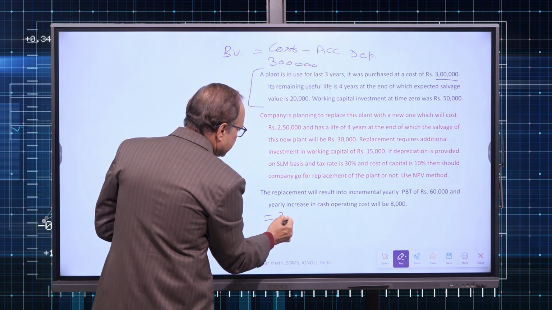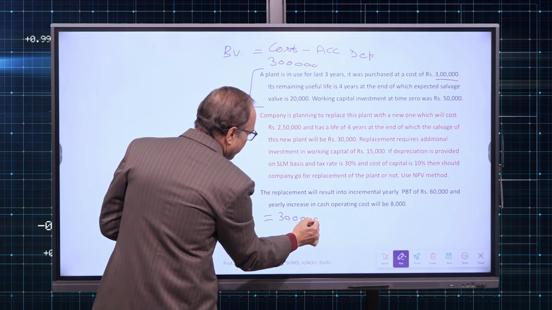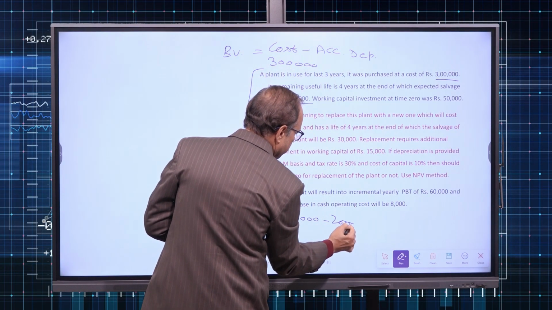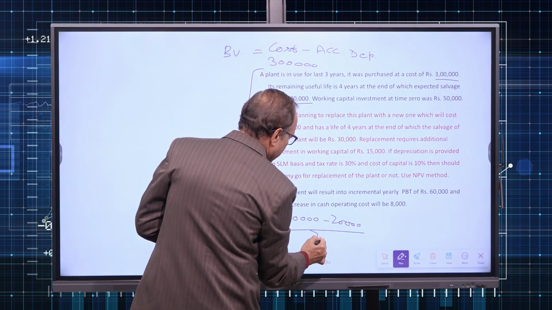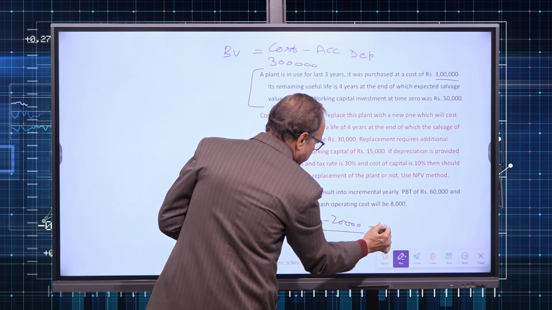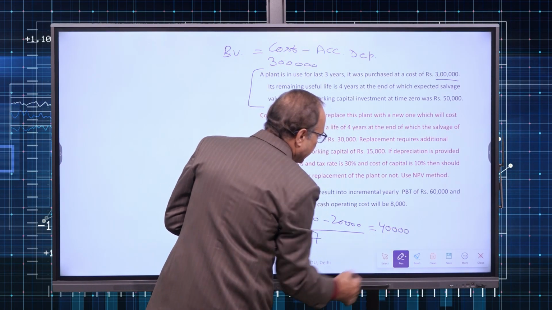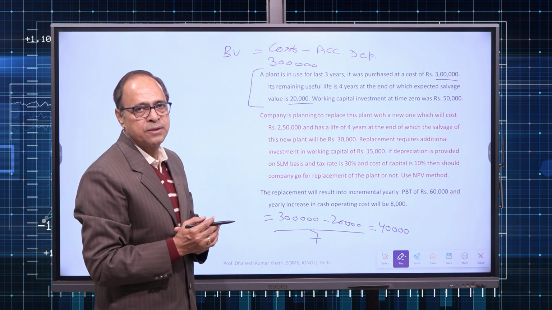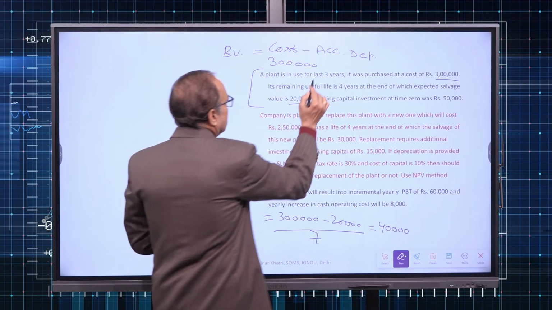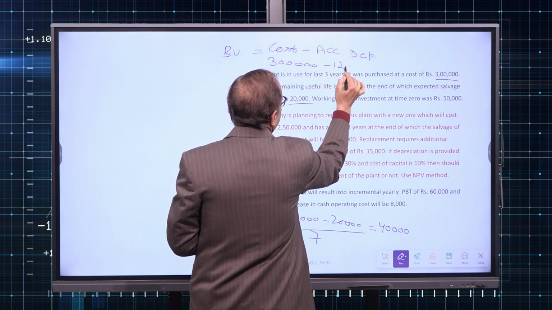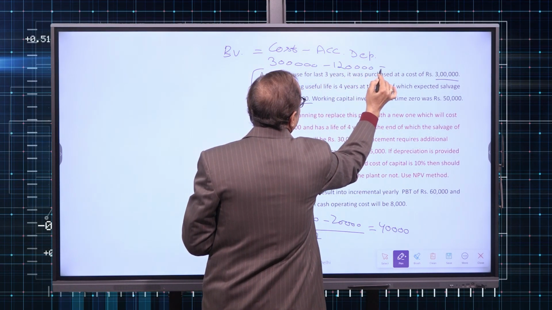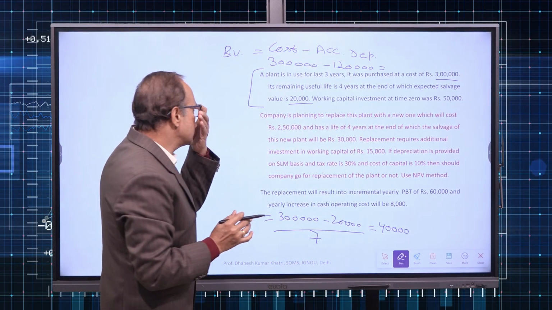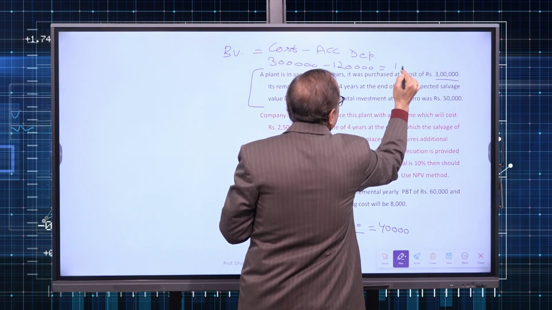Its cost was 3 lakh, estimated salvage value was 20,000, and original life is 7 years. That means in the past 3 years, every year we have provided a depreciation of 40,000. So in 3 years, we have provided a depreciation of 1,20,000. So book value as on the date of replacing this plant is 1,80,000.